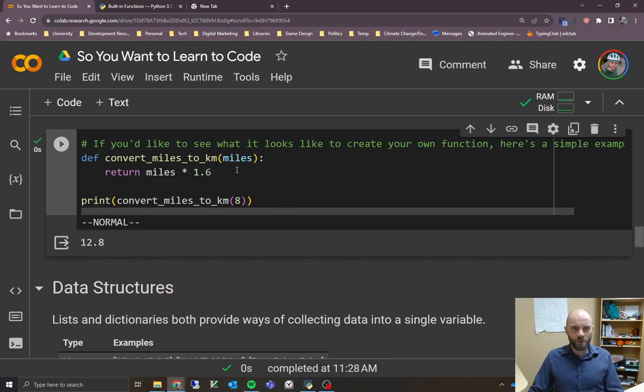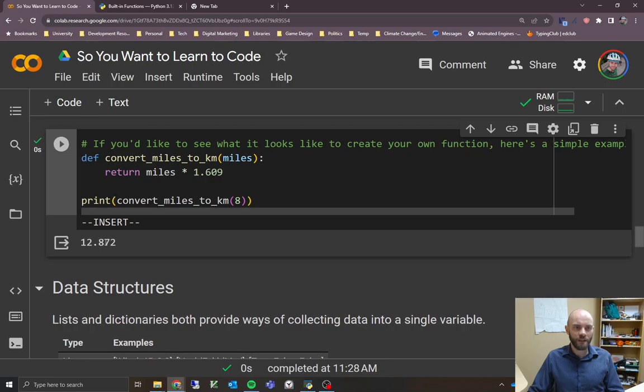So the reason this is useful, right, is you probably have a function that would do a bunch of different stuff here. You could have several lines, so it would save you having to type several lines every time you want to do something. But also, even with a simple function like this, if you had code that did this hundreds of times, and then your boss comes back and says, actually, this isn't accurate enough, we need more decimal places, then you'd have to change that in hundreds of places. So instead of doing that manually, you could just adjust the function, then every time you call it, it's going to use the new value.